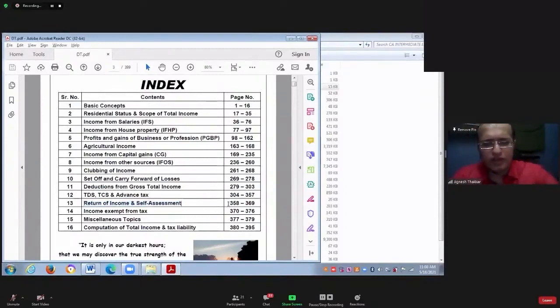Okay. So now we are left with one chapter, return of income and self-assessment, from page number 358 to 369, so around 11 pages.